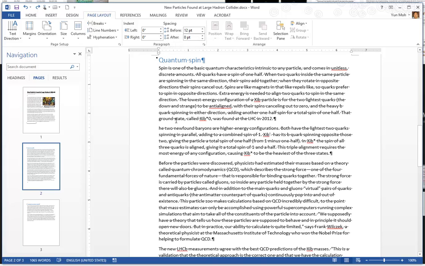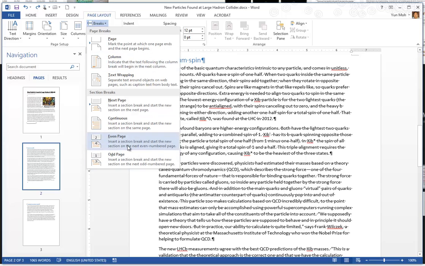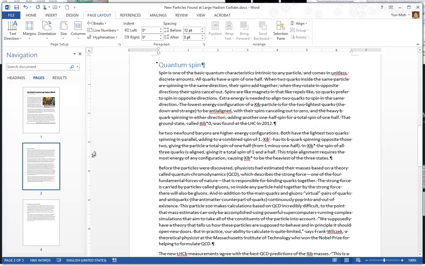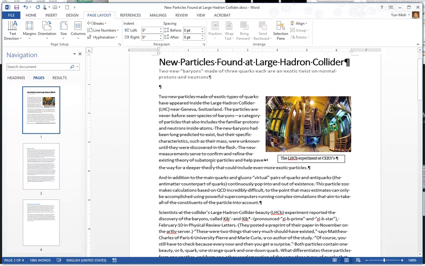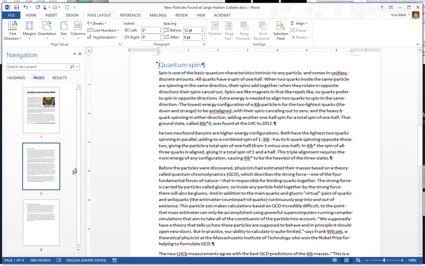Well, just go ahead and click here and go to Breaks, and then click on Odd Page section break. Click, and guess what? Whatever you had on page number 2 is now on page number 3. Well, you may wonder what happened to page number 2. Right now it's disappeared. You don't see it. But when you print it, the first page will be printed on paper number 1, and this will be printed on paper number 2, but on an odd page.